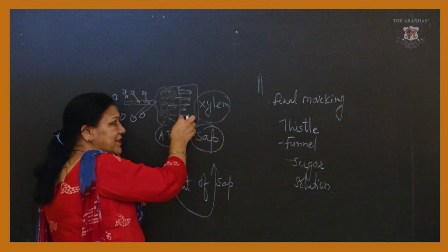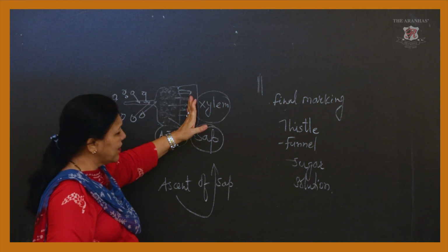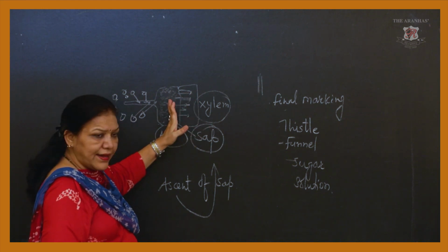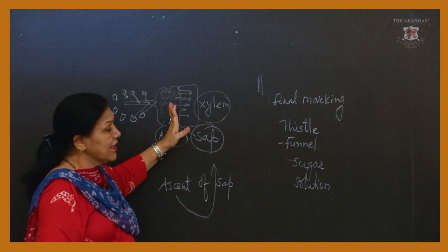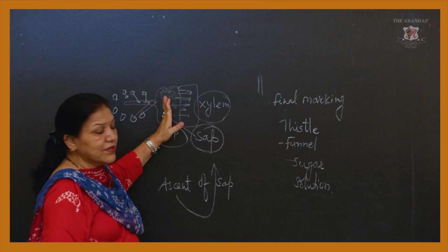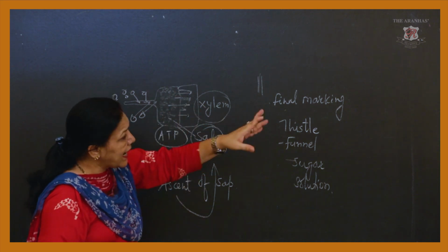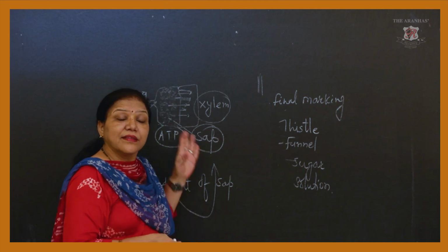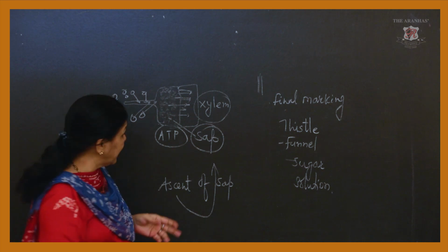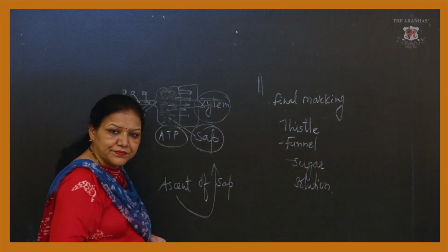Now diffusion is also there. Here the concentration of molecules is lower, here the concentration is higher, because here the fluid is less and here the fluid is more. So diffusion starts by direct contact, and active transport is also there. That active transport uses energy in the form of ATP, and then all of these go to the xylem.